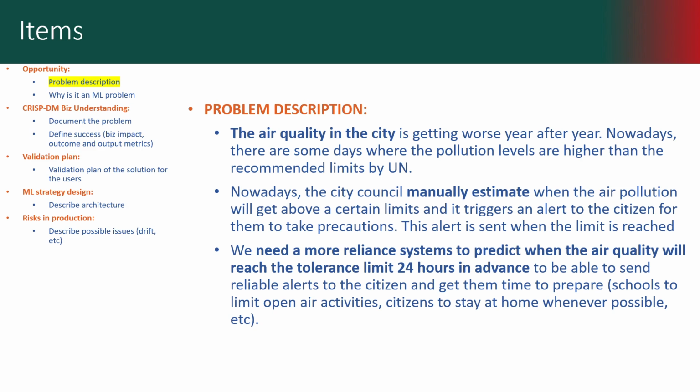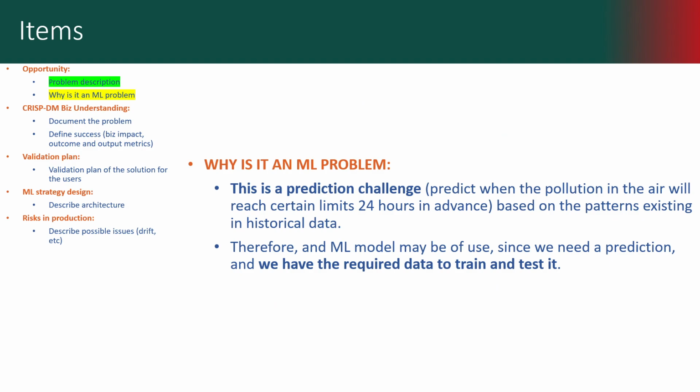What we really need is a system that's able to predict these high pollution episodes at least 24 hours in advance to let the citizens prepare for this. This is clearly a machine learning problem, first of all, because it's a prediction topic. We need a system to be able to predict, and it would use historical data in order to detect when these high pollution episodes will happen. This historical data will come both from weather sensors in real time and from weather forecast.